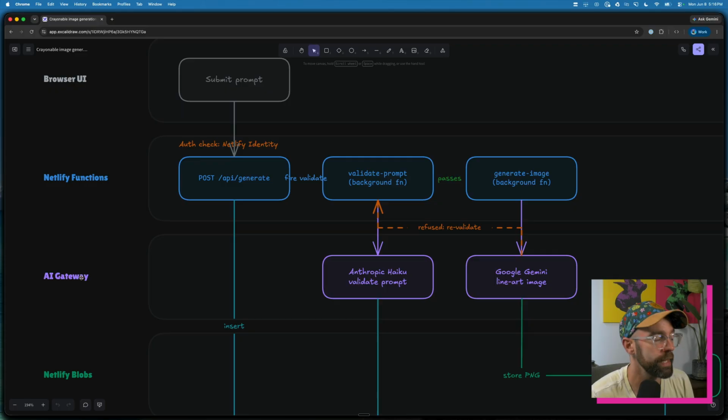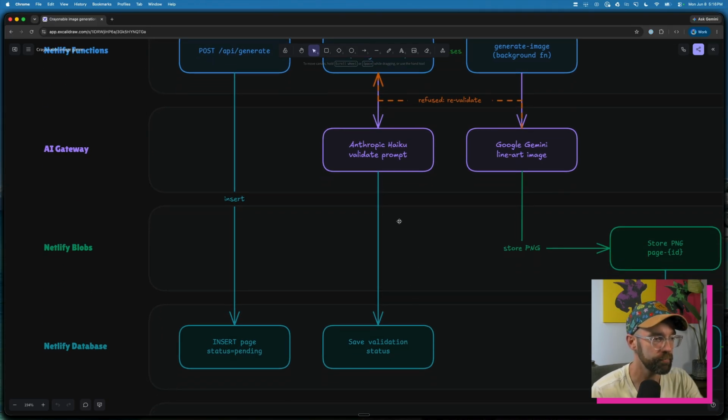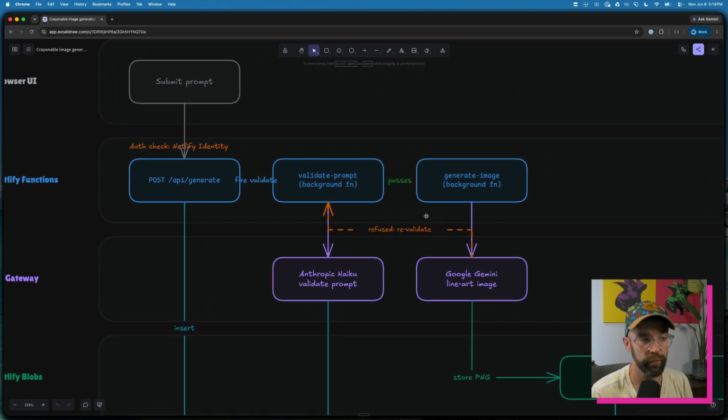And we then hit the AI gateway, and we're going to use the Anthropic Haiku. This is the lower cost model, because all we have to do at this point is just validate that we're likely to avoid copyright issues as long as we have the right prompt. So we validate that prompt, and then based on the result of that, we save the status in the database, and then we move on.